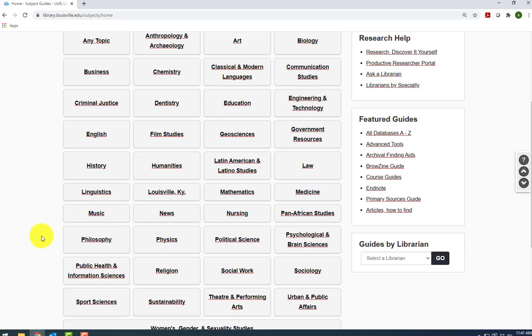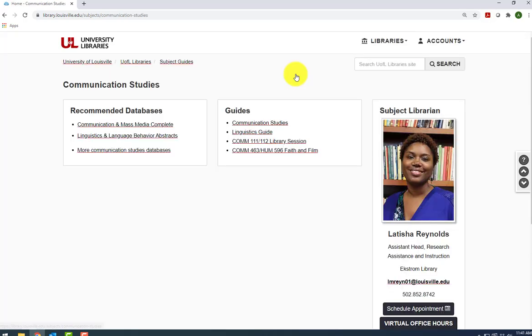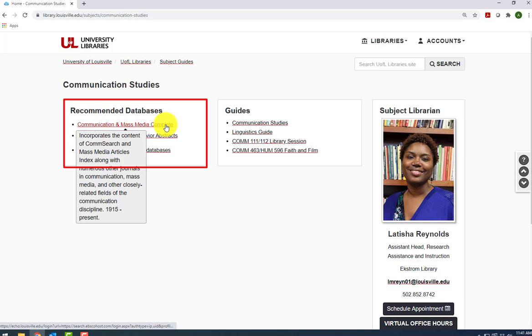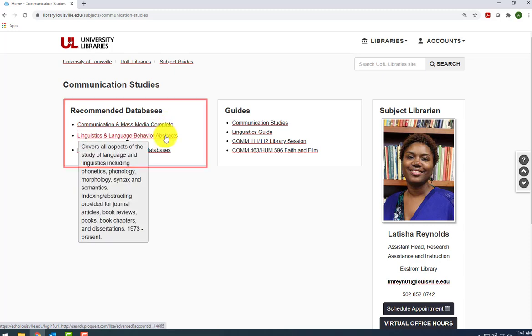Remember, one of the subject areas I identified for my research question on diversity in Hollywood was communication studies. So we can click on the Communication Studies subject guide and find a handful of the very best databases where we can search for academic articles in the field of communication. A database is simply a searchable collection of thousands of sources, most of them scholarly articles. You can hover over each database link to see what it contains.